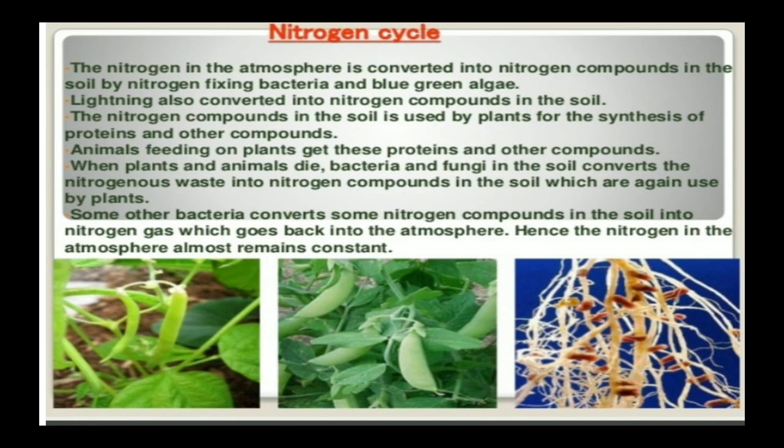As I have discussed, these are the leguminous plants. You can see we call it rhizobium bacteria, which is helpful for capturing the atmospheric nitrogen. Lightning also converts the nitrogen compounds into the soil. So this is how we will be getting the nitrogen. From the atmospheric nitrogen we will be getting it back into the soil. So this is all about the nitrogen cycle.